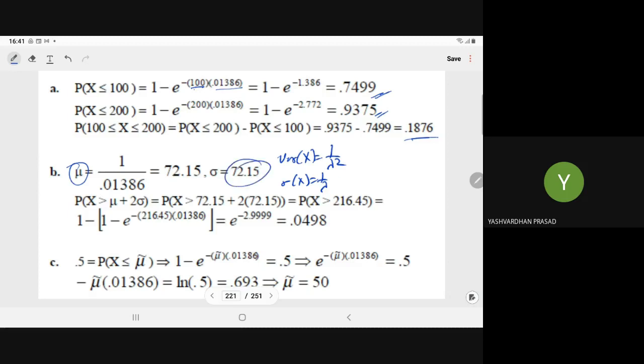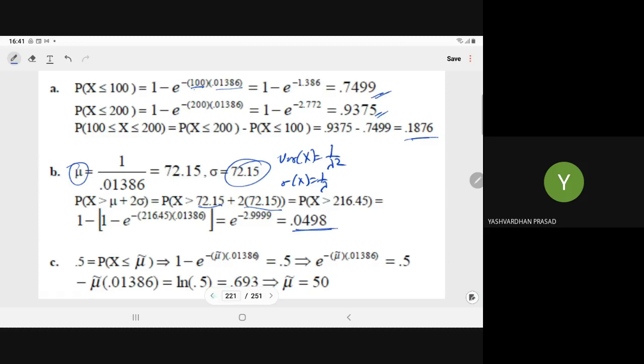So x greater than mu plus 2 sigma. So 72.15 plus 2 into 72.15. So it will give you the probability x greater than 216.45. So here we have the required probability. So in this way we can determine it.